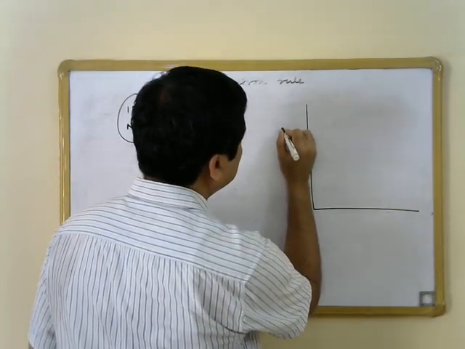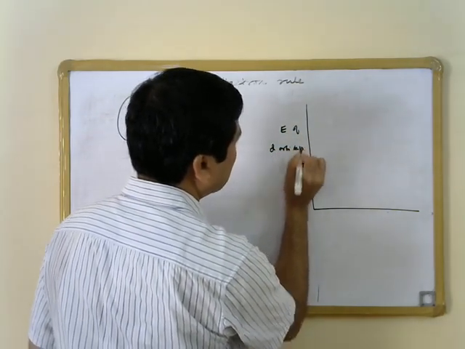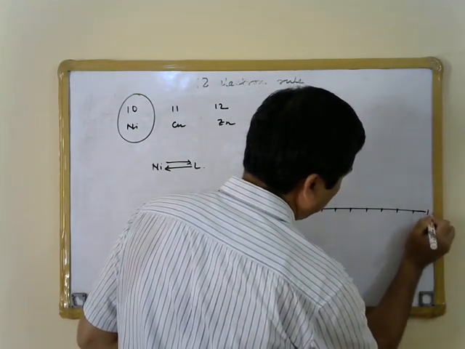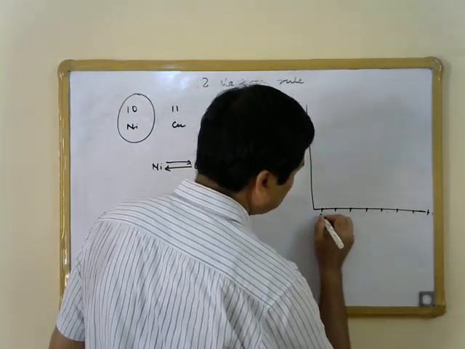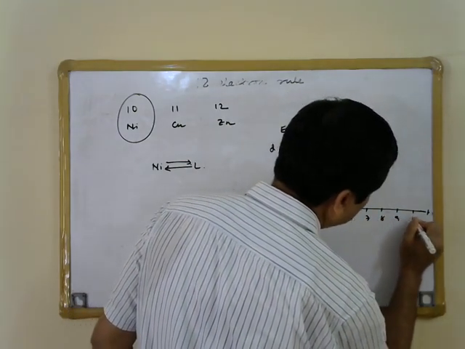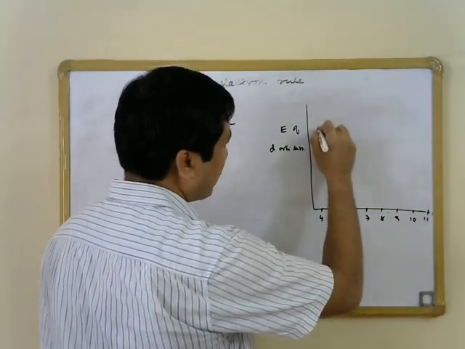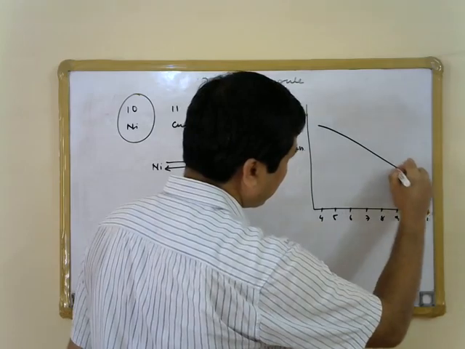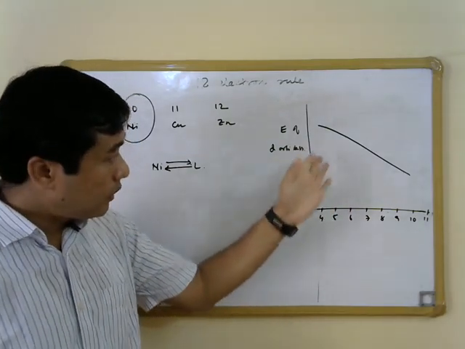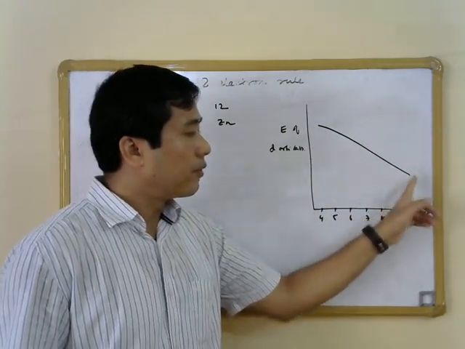So what is that? If we plot the energy of d orbitals for atoms of the first generation metal series, that is, if we start from group 4, 5, 6, 7, 8, 9, 10, 11, and then also 12, what we will see as we go from the left side of the periodic table towards the right side is that the overall trend, this is not the exact trend, but the overall trend, is that the energy of the d orbitals decreases